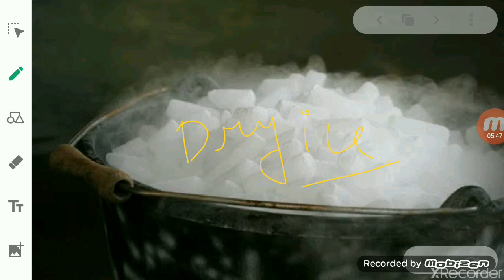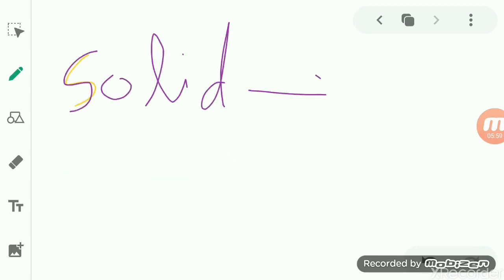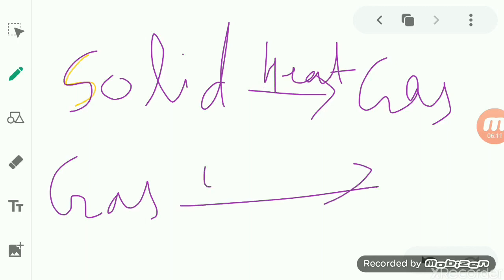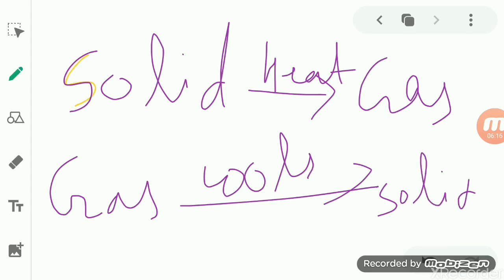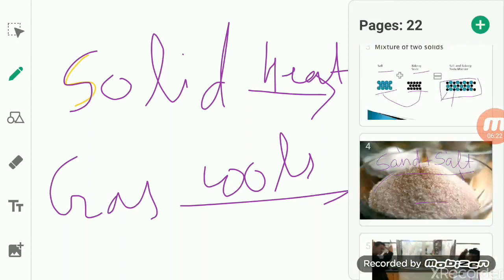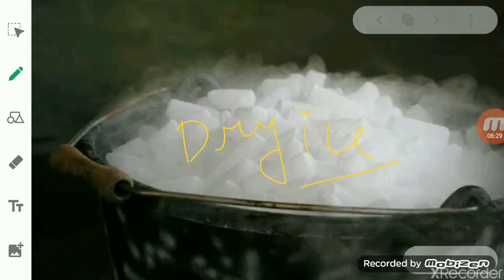Both things occur here: the solid, when heated, gets converted into gas, and the same process occurs in reverse when the gas cools, it again becomes solid. When it gets heated, it converts into gas. When it gets cooled down, the gas converts into solid.